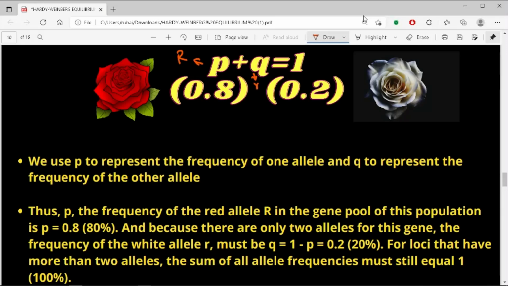Now we already know the value of capital R from the last slide, which is 0.8. Now from this equation p plus q is equal to 1, we can easily calculate the frequency of q. So q should be equal to 1 minus p, which is equal to 1 minus 0.8. So this comes to 0.2 or 20%.